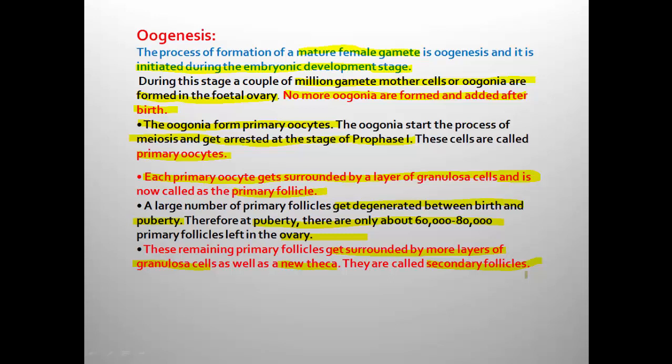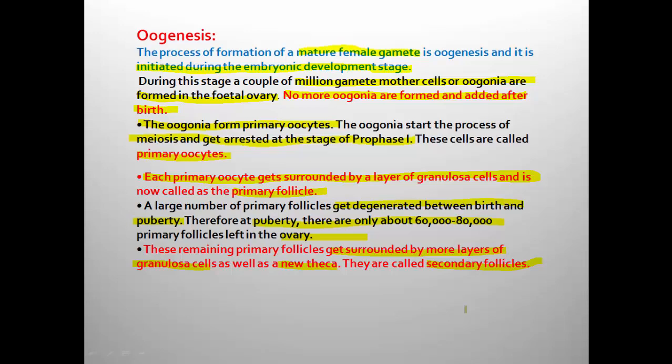When primary oocyte is surrounded by granulosa cells, it is primary follicle. When primary follicle is surrounded by more layers of granulosa cells as well as theca, the new layers, the structure is defined as secondary follicle. Oogonia, primary oocyte, primary follicle, and primary follicle surrounded by more granulosa cells and theca is called secondary follicle.